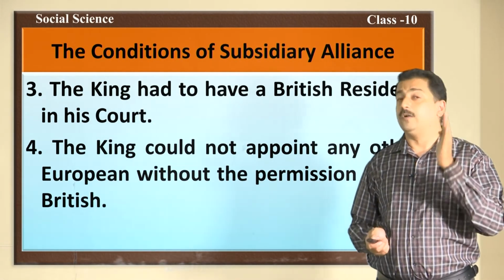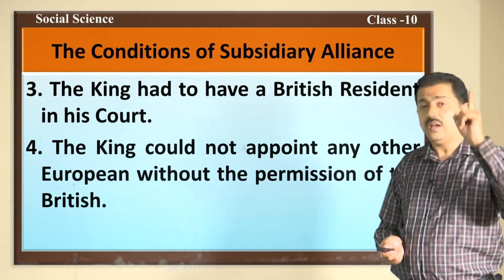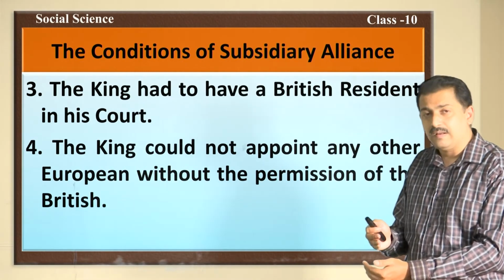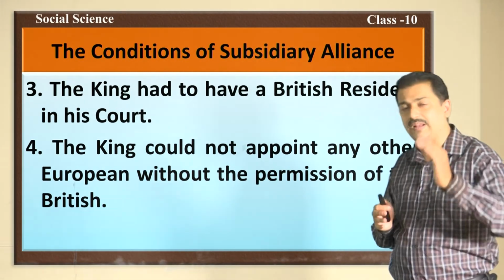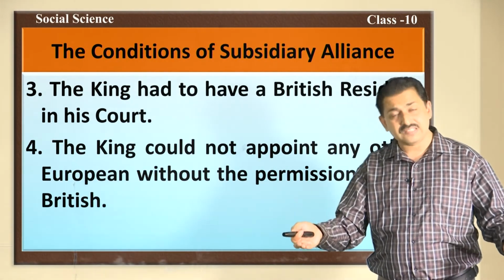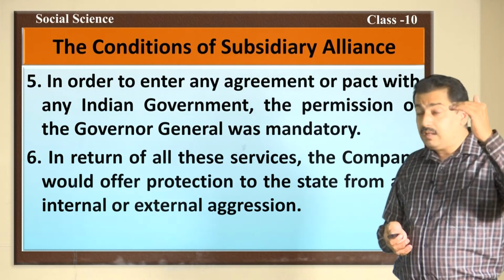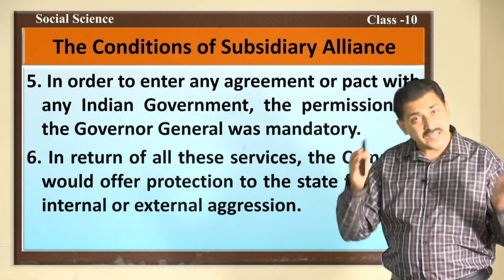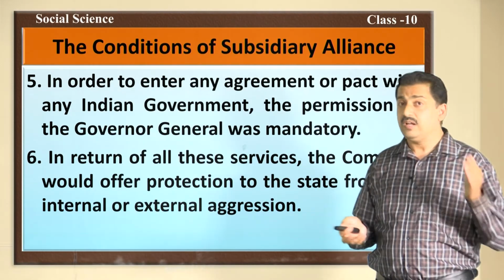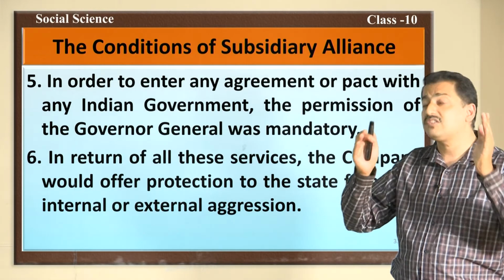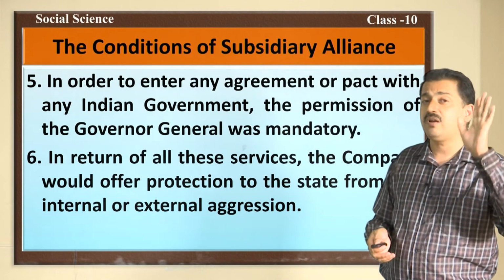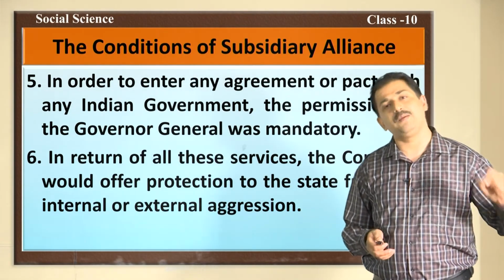That is why Tipu Sultan, the Tiger of Mysore, refused to accept the subsidiary alliance. Till last breath, Tipu did not accept the slavery, because acceptance of subsidiary alliance was nothing but the acceptance of slavery of British. In order to enter any agreement or pact with any Indian government or native states, the permission of the Governor General was mandatory.